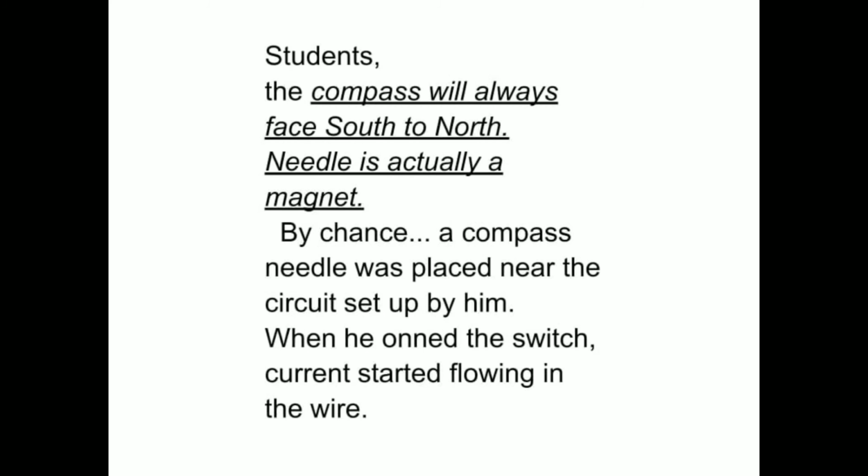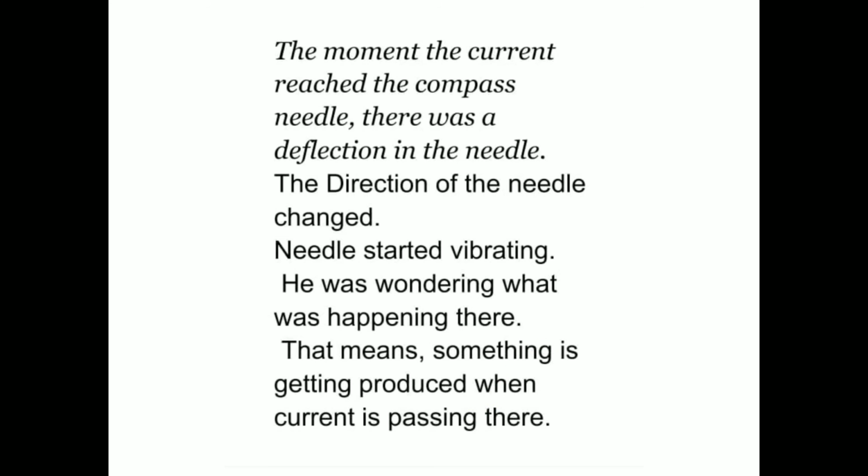When he switched on, current started flowing in the wire. The moment the current reached the compass needle, there was a deflection in the needle. The direction of the needle changed. Needle started vibrating. He was wondering what was happening there. That means something is getting produced when current is passing there.